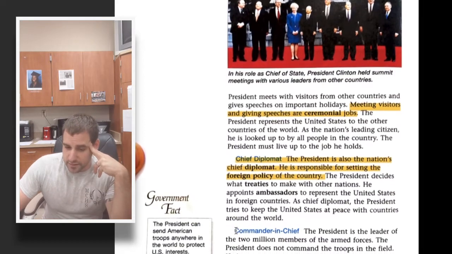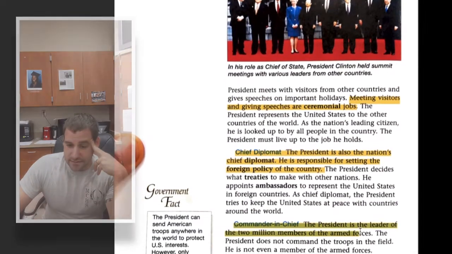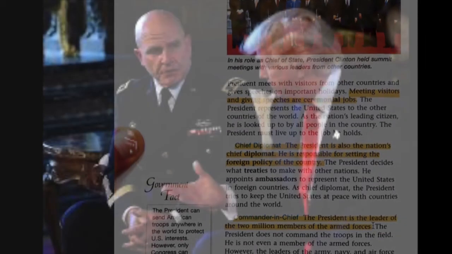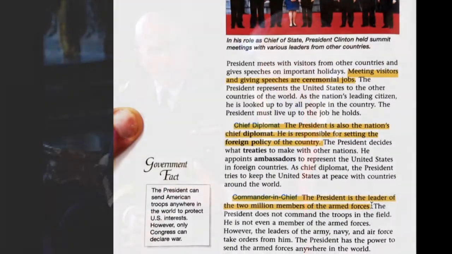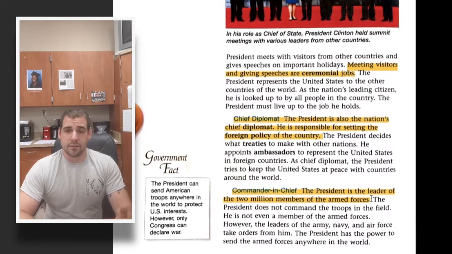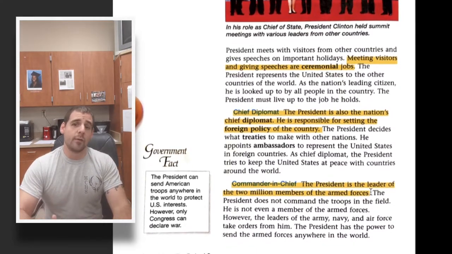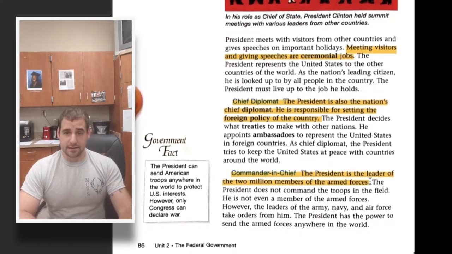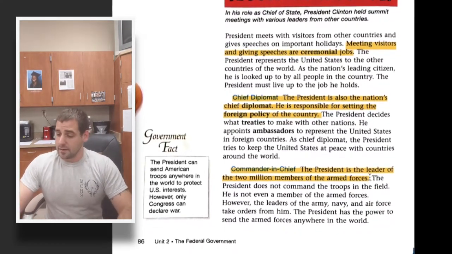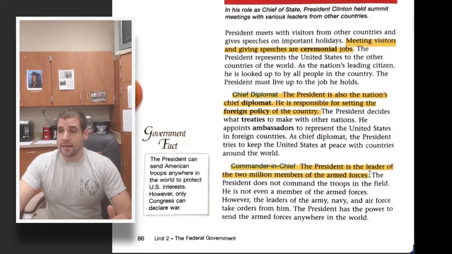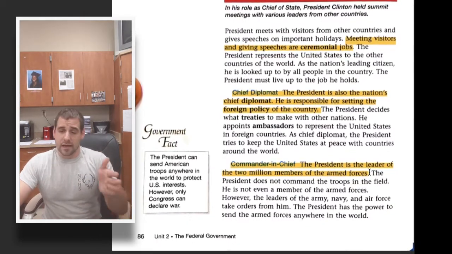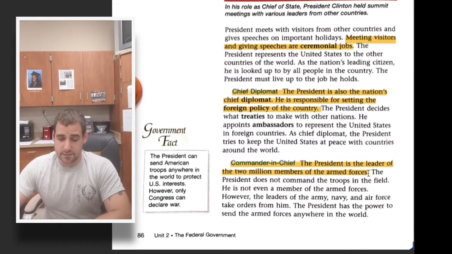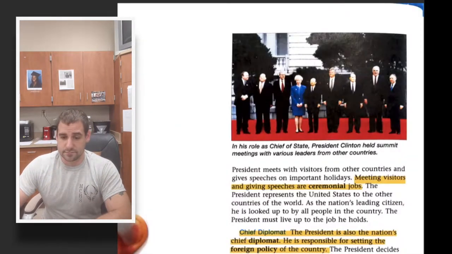The president is also the commander-in-chief, which means he is the head of the military. He's in charge of the armed forces. Now, he doesn't actually command the troops on the field. It's easier to think about him like if it was a football team. He wouldn't be the coach. He would probably be the team owner. So he's got to have a lot of influence, but he's not the one deciding how the game is played and deciding how each individual thing is. Now, the president does have a lot of influence, and he can decide certain aspects, but he's not calling every single little thing the military does. Usually the generals take care of that.